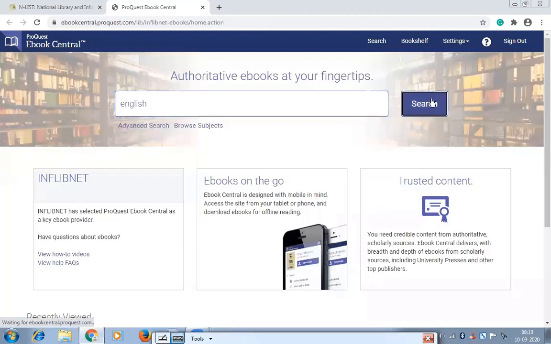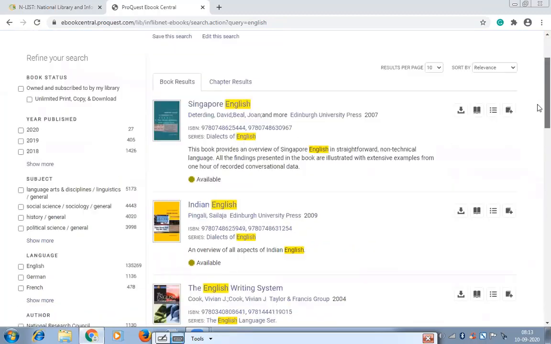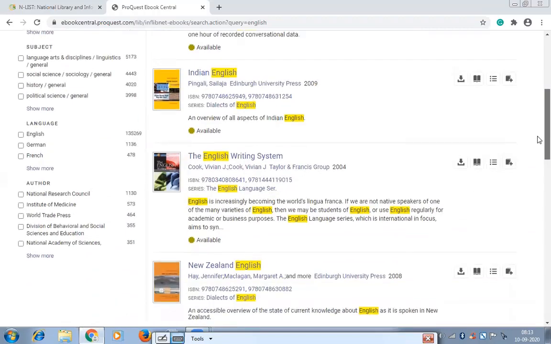Or if you know the title of the book, you can put that. If you know the author of the book, you can put that. So here you are getting English books, books in which the word English appears in the title. All those titles will display here. Around 1,37,000 titles have the word English in their title.